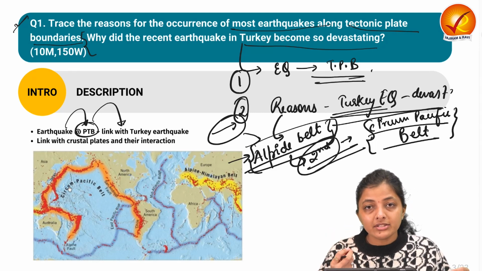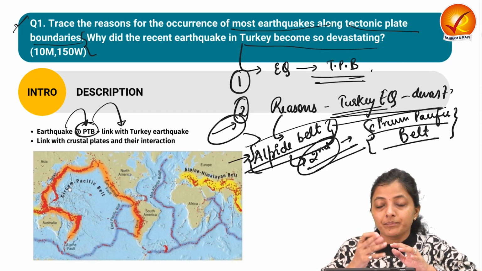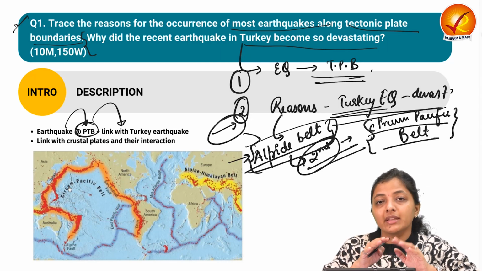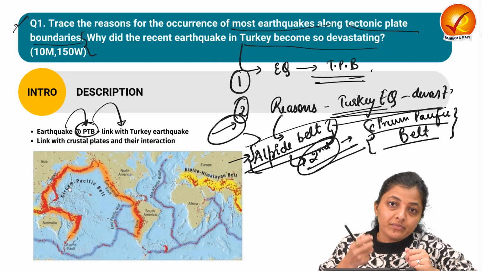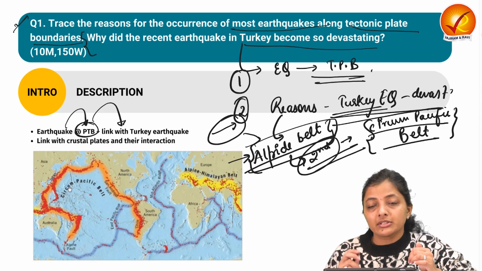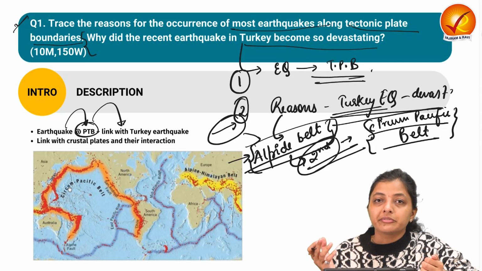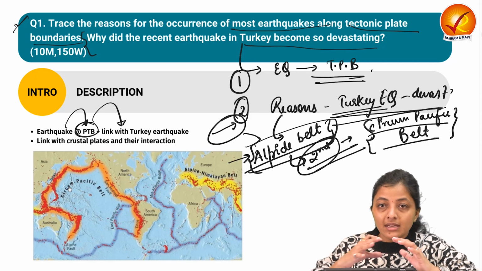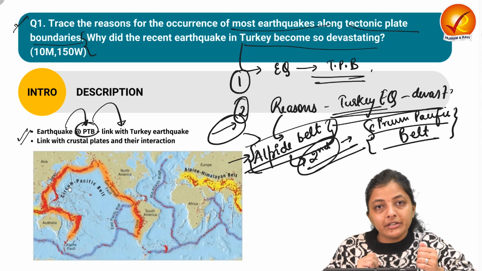And from where is this energy released? When the plates move on the viscous molten magma, these lithospheric plates move, and this movement of the plates creates stress. This results in the creation of faults, and along the faults or the fractures, this pent up energy gets released from the earth's interior to the surface, and these earthquake waves or seismic waves travel all along the earth. So this way also you can write the introduction.